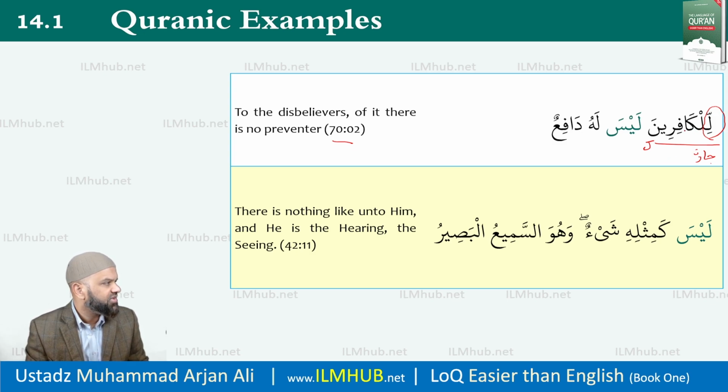So to the disbelievers, lil kafirina laysa. So this is your negation of what's coming after. Lahu dafi'un. Remember I said jar majrur cannot be mubtada, so this is khabar coming first. Dafi'un, no preventer.